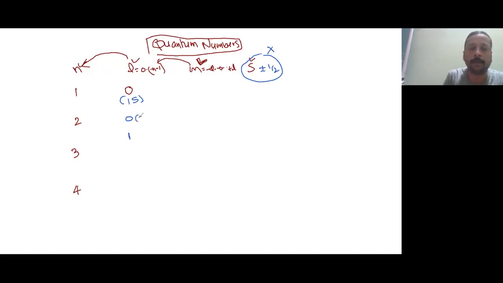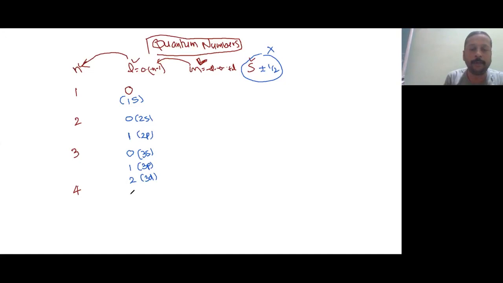So this corresponds to 2s, this corresponds to 2p. Here n is equal to 3, so 0, 1 and 2. And 0 corresponds to 3s, 1 corresponds to 3p, 2 corresponds to 3d. That's why 3d is not introduced in the second energy level.